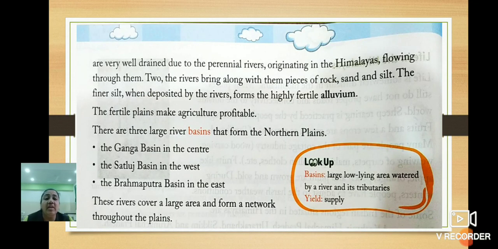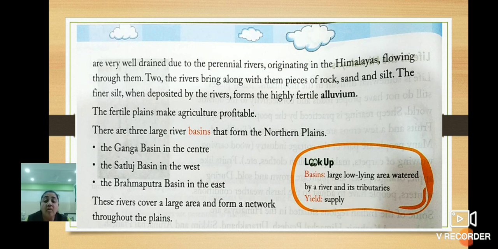They are very well drained due to perennial rivers originating in the Himalayas flowing through them. The rivers bring along with them pieces of rock, sand and silt. The finer silt deposited by the rivers forms a highly fertile alluvium. So children, the main thing is the perennial rivers.